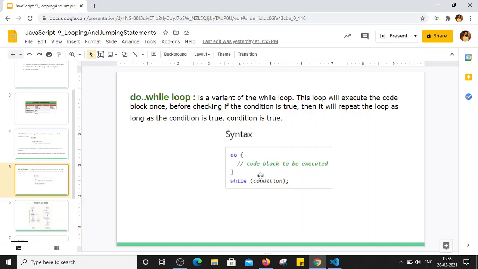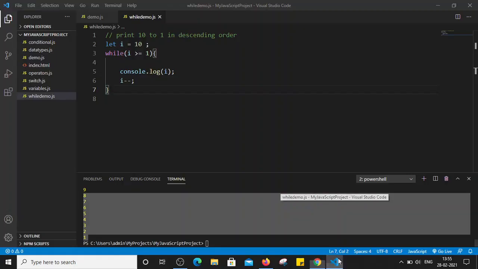The only difference between while and do while is that in the while loop we are checking the condition first. So there is a possibility that if the condition is false at the starting point in the while loop, then that block of code might not get executed. But in the do while loop, that block will get executed at least once. One time it will get executed, and if next time the condition becomes false, then it will not execute again and will come out of the code block, right? Now let's see one example of the do while loop.